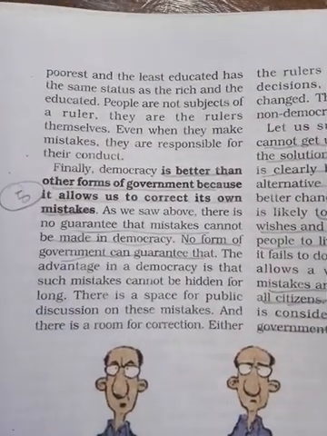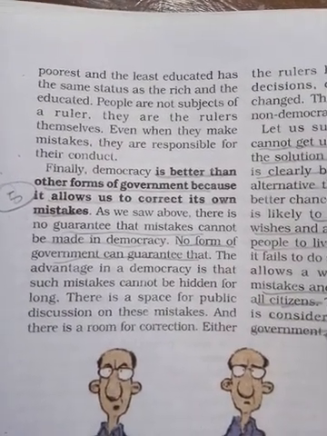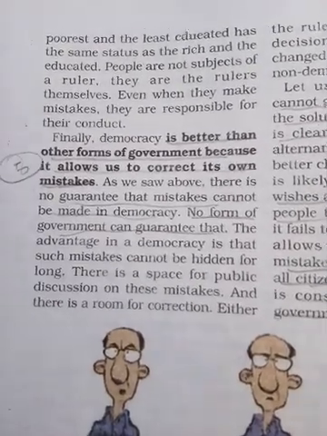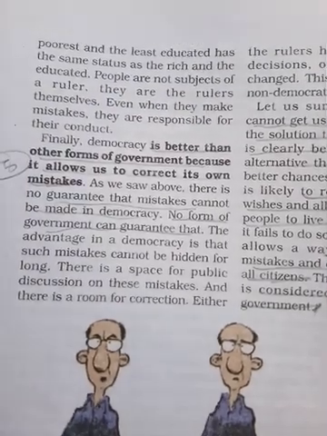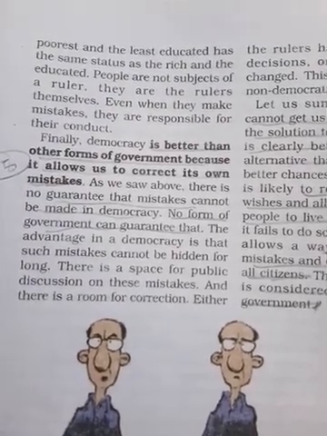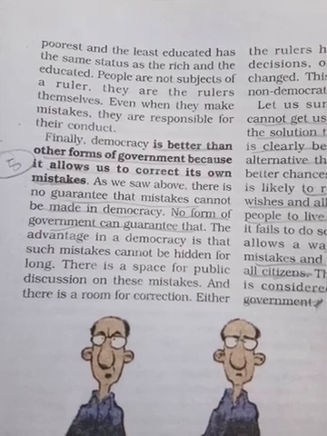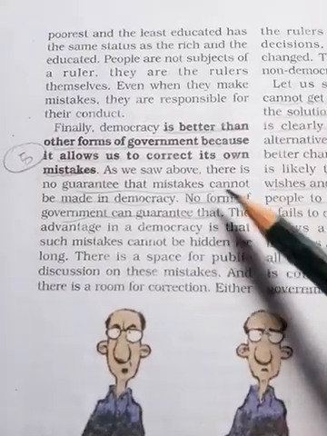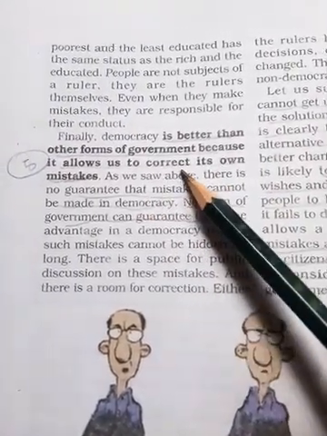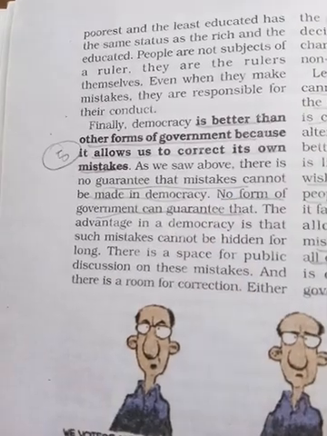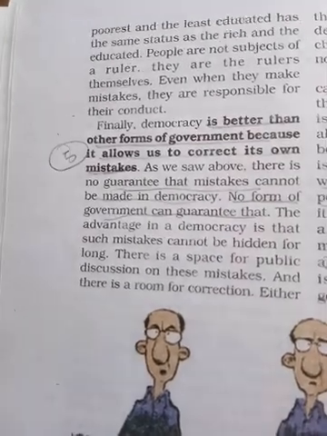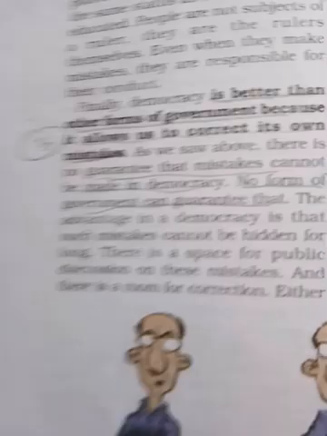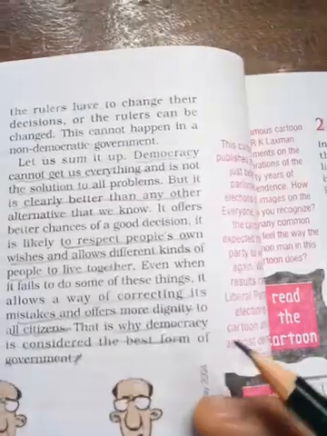Okay, and the last one is that democracy is better than other forms of government because it allows us to correct its own mistakes. No form of government can guarantee that mistakes will not be made. It is better than other forms because it allows us to correct our own mistakes. In other forms of government they do not allow this. That's why this is the best form of government.